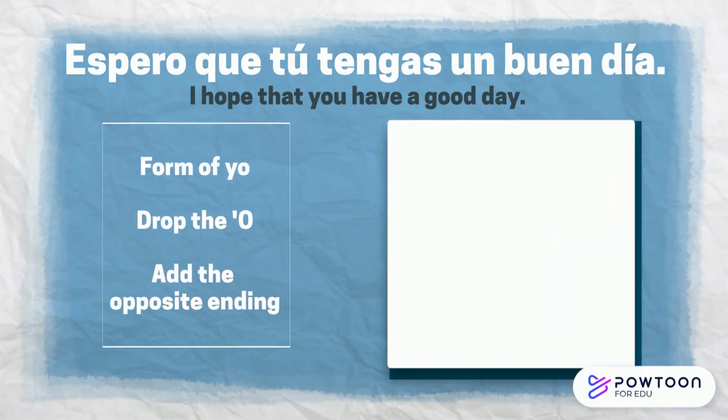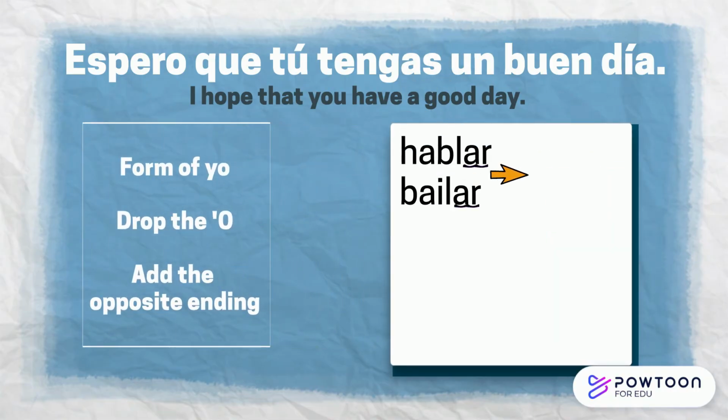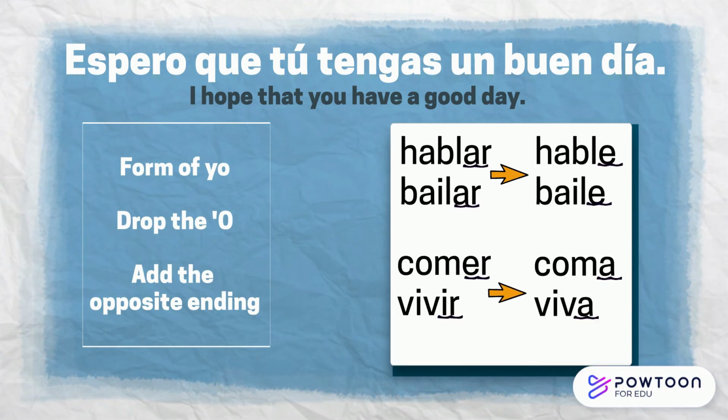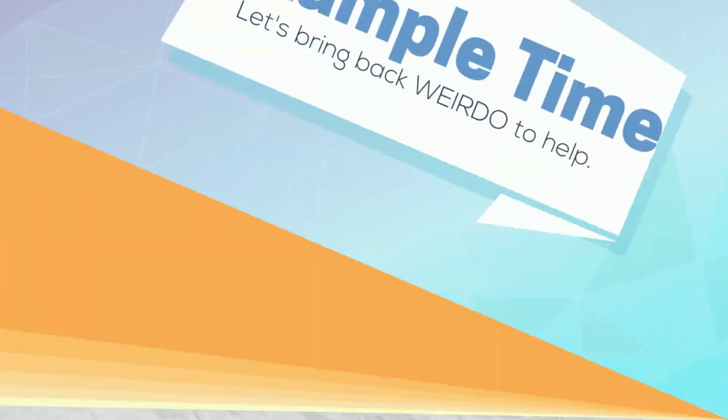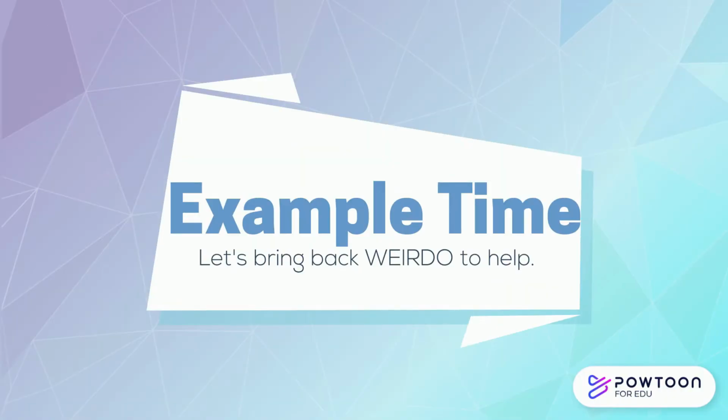What does that all mean? Well, AR verb endings will use an E, while ER and IR verb endings will use an A. Let me show you how this works, and we'll use our previous sentences as examples.